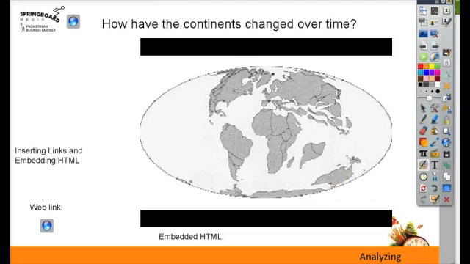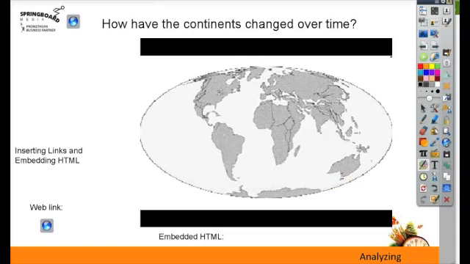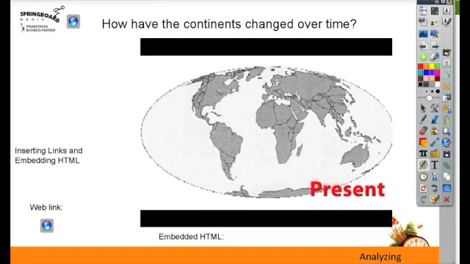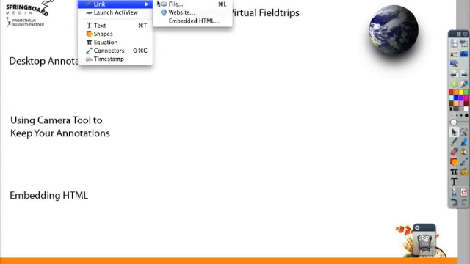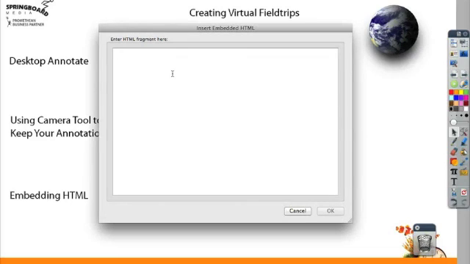Further in analyzing, you can embed HTML or web links, and here you're looking at how the continents have changed over time. In ActivInspire, I'm going to click on Insert, Link, HTML.